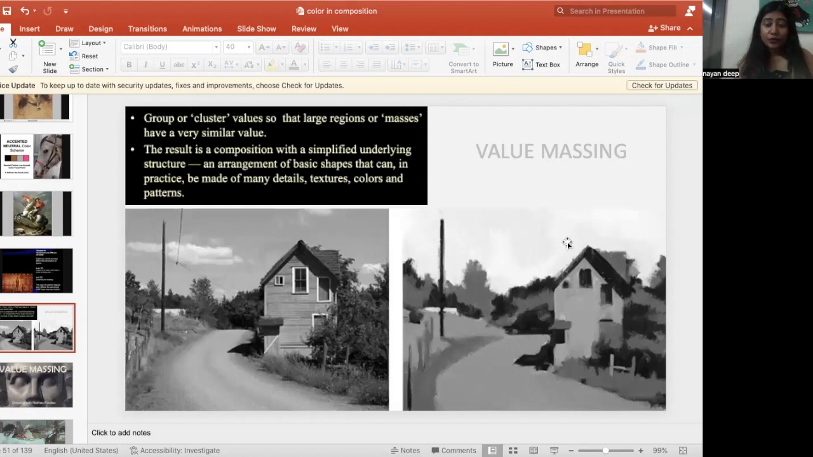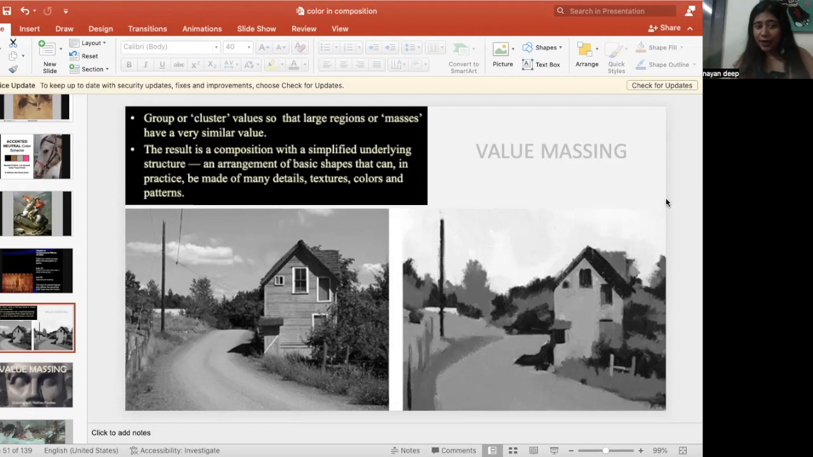We are coming to value massing. These things are very much hidden from our eyes, but they exist all around us. Group or cluster values so that the large regions or masses have a very similar value. The result is a composition with a simplified underlying structure, an arrangement of basic shapes that can in practice be made of many details, textures, colors and patterns.